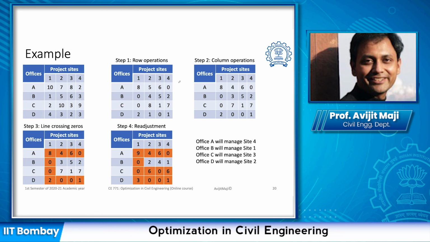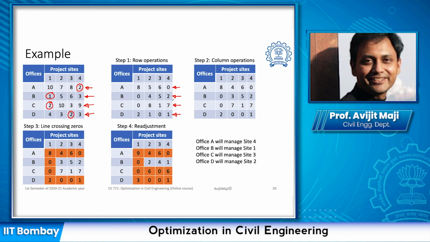As I had indicated, in the Hungarian method, in the first step we need to do the row operations, where for each row individually we have to identify the minimum value and subtract it from all the elements of that particular row. In this row the minimum value is 2, and this 2 is subtracted from all the elements of this row. That is how we got this row. Now in this row the minimum value is 1, this 1 is subtracted from all the elements and that is how we got these values. Likewise in this row the minimum value is 2 and that is subtracted, and in this row the minimum is 2 and we get this particular value.